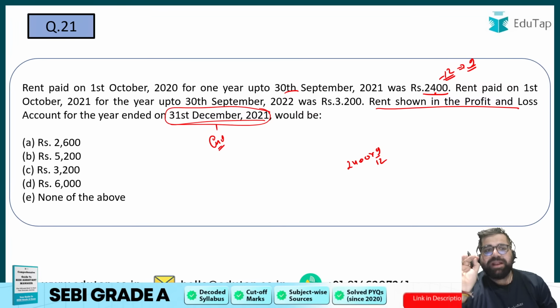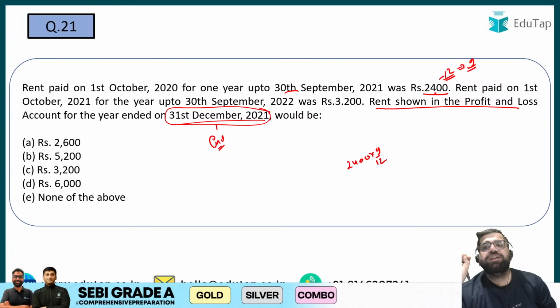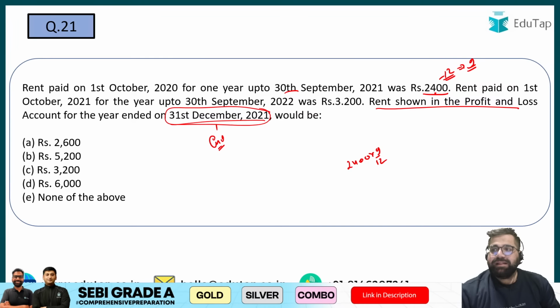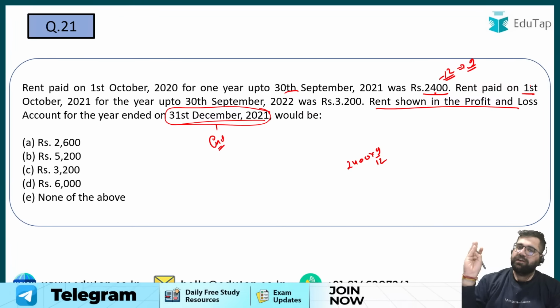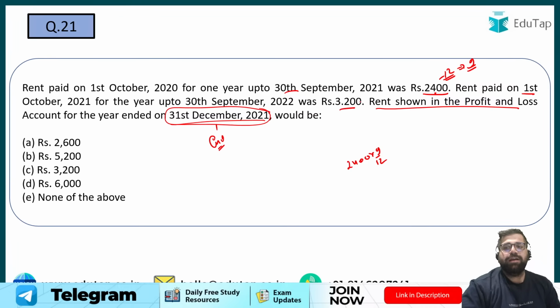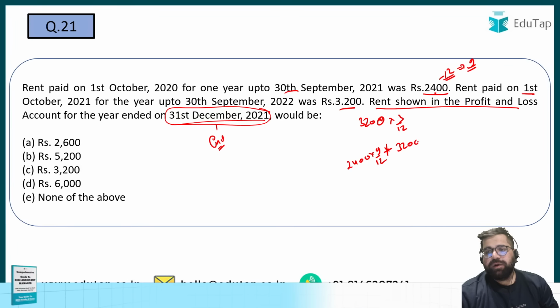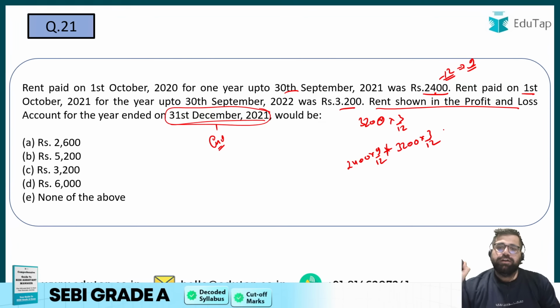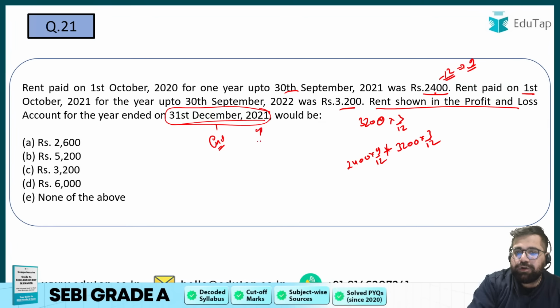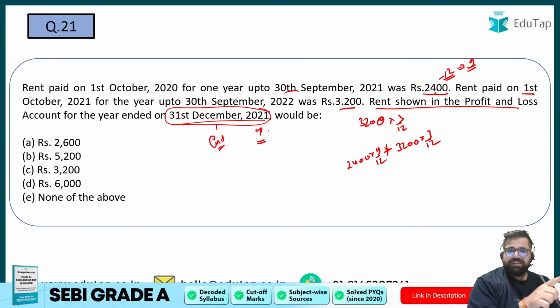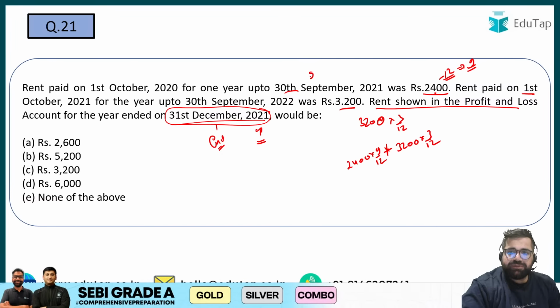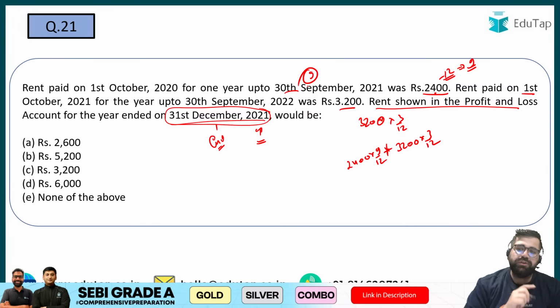Next, rent paid on 1st October 2021 for the year up to 30th September 2022 was 3200. But in the 1st October, November and December, so in this particular leg, 3200 is the rent for the entire 12 months, but I will take only 3 months. So just multiply this 3200 by 3 by 12, because we are only targeting 2021. So in the first transaction, 9 months will be taken. In the second transaction, 3 months will be taken.